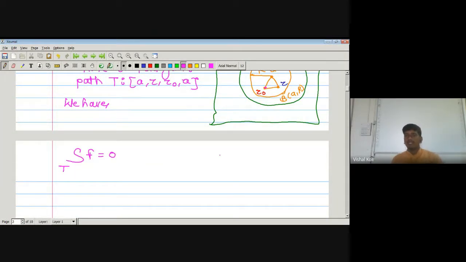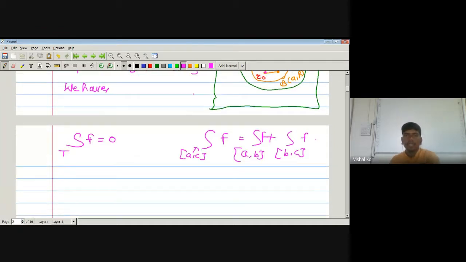And we know that if there is a function defined on the closed interval A to C, and B is any point in between, then we will write this integration as the integration from A to B plus the integration from B to C of the function f. Then by the same result, we write this given T as A to Z, Z to Z0, and Z0 to A of the function f is equal to 0.